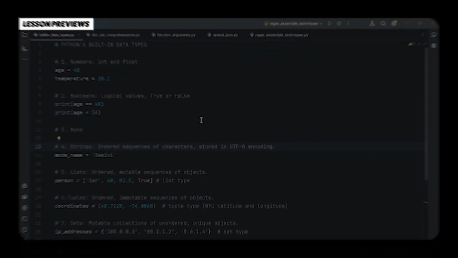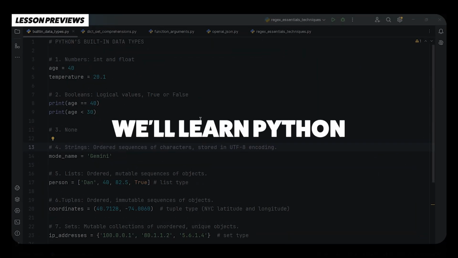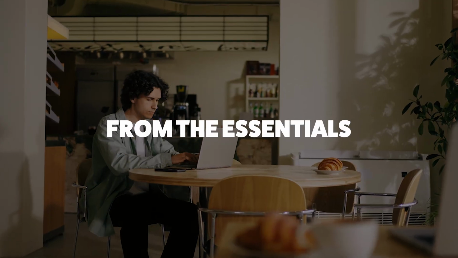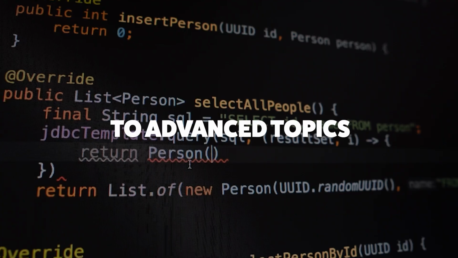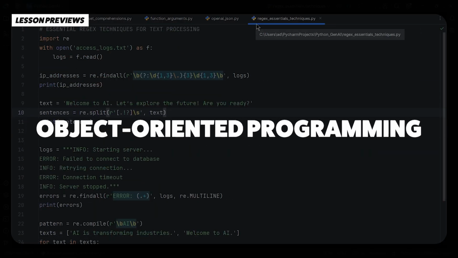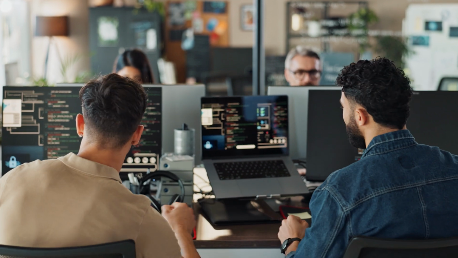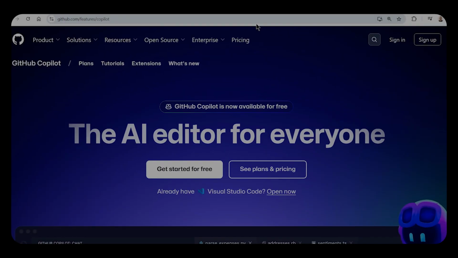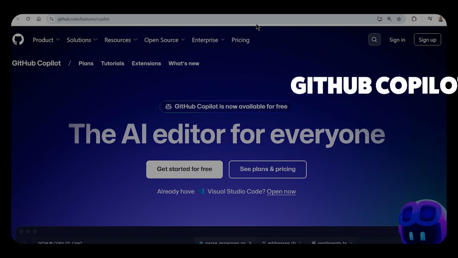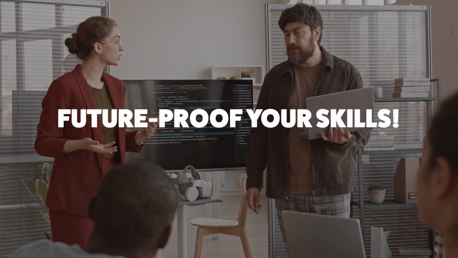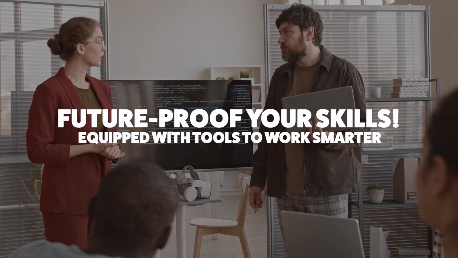Let's break it down. In this course, we'll learn Python from the ground up. We'll cover everything from the essentials to advanced topics like JSON handling, regular expressions, and object-oriented programming. By the end, you'll have the skills to stand out as a top Python developer. You'll discover AI coding assistants like GitHub Copilot or Jupyter AI. This will help you become a future-proof programmer equipped with tools to work smarter.